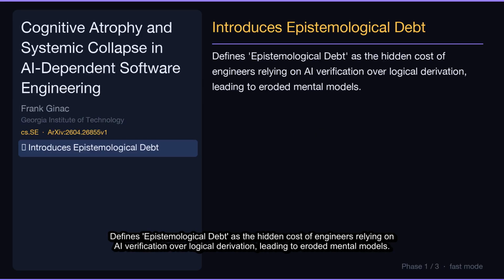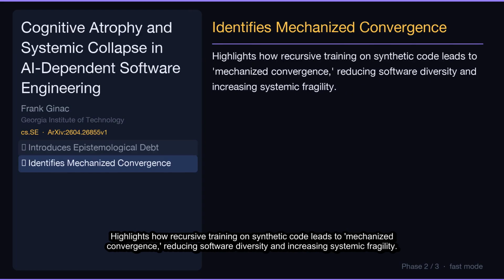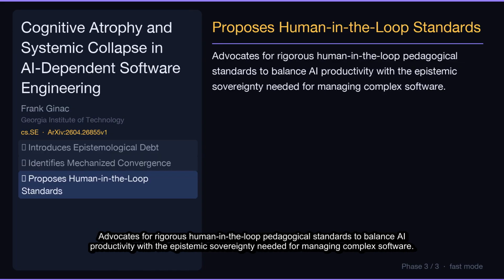Defines epistemological debt as the hidden cost of engineers relying on AI verification over logical derivation, leading to eroded mental models. Highlights how recursive training on synthetic code leads to mechanized convergence, reducing software diversity and increasing systemic fragility. Advocates for rigorous human-in-the-loop pedagogical standards to balance AI productivity with the epistemic sovereignty needed for managing complex software.